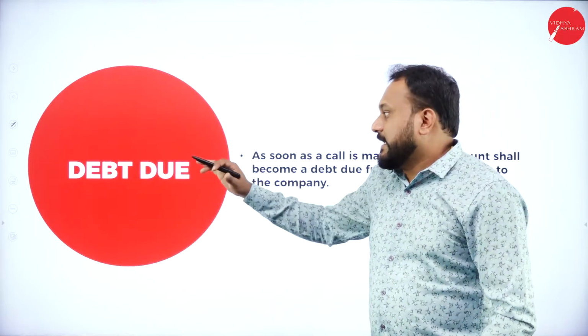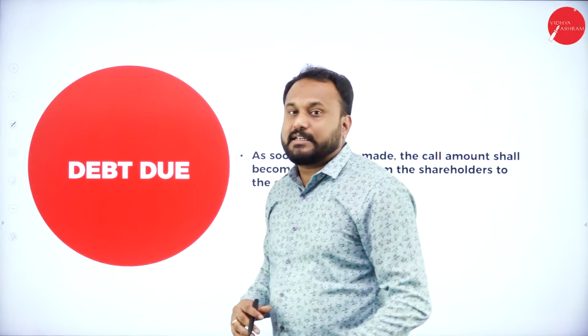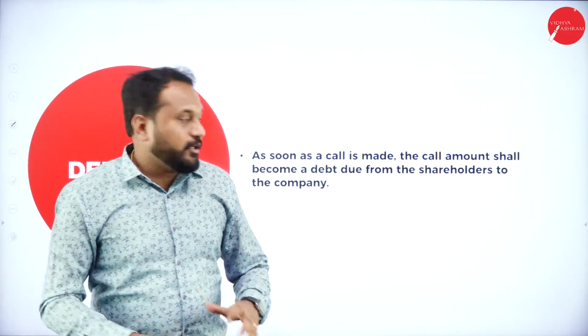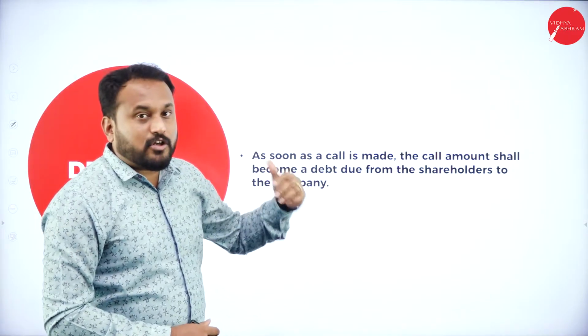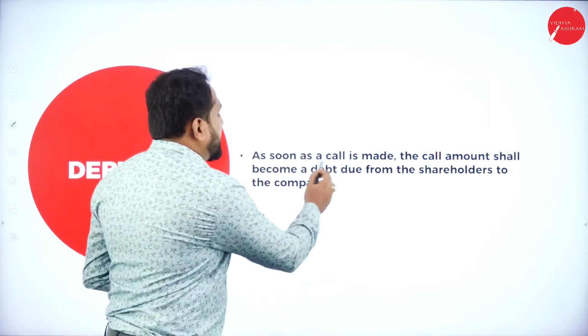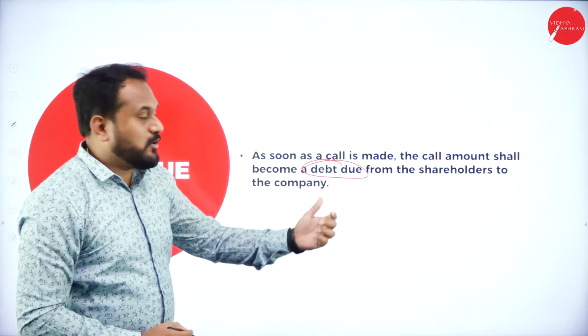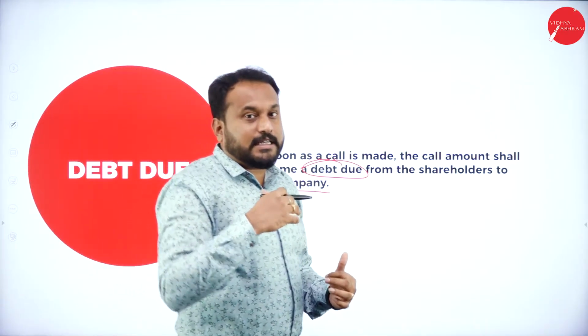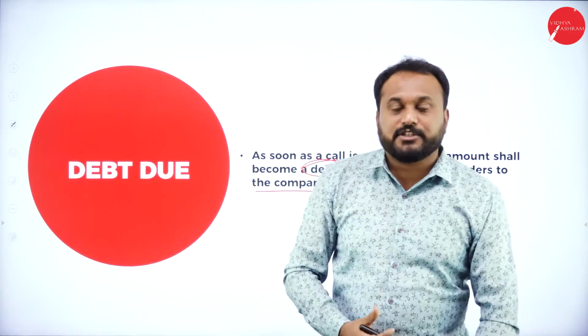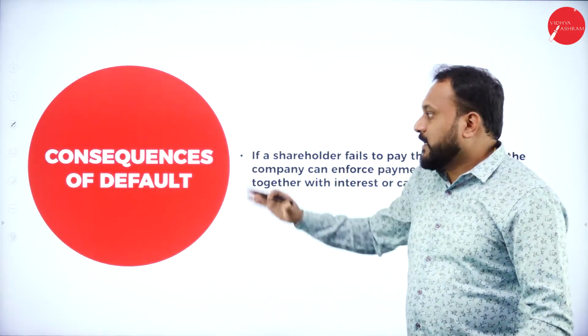The next one is debt due. Now what is this debt due? As soon as the call is made, the call amount shall become a debt due from the shareholders to the company. So that is the time people have the obligation to pay the money.